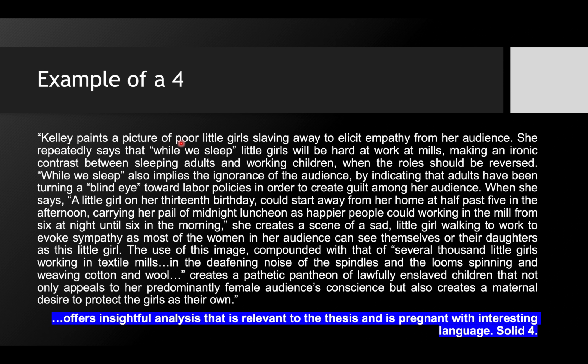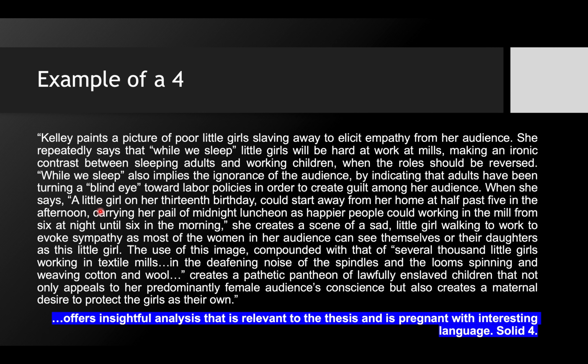Kelly paints a picture of poor little girls slaving away to elicit empathy from her audience. She repeatedly says that while we sleep, little girls will be hard at work at mills, making an ironic contrast between sleeping adults and working children, when the roles should be reversed. While we sleep also implies the ignorance of the audience by indicating that adults have been turning a blind eye toward labor policies in order to create guilt among her audience.